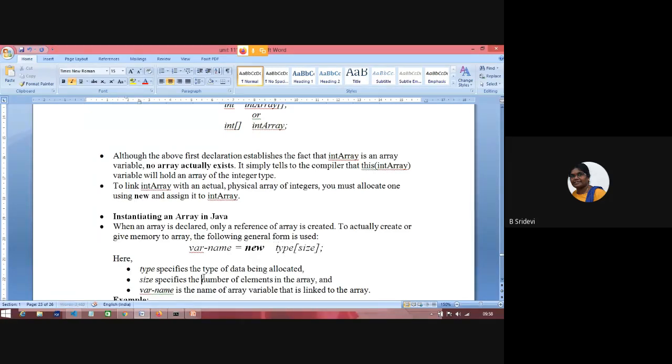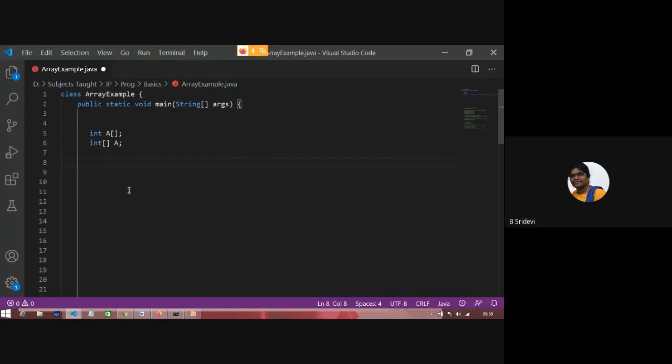Okay. As a second step, what have you done here? The array name is a, variable name is equal to new. Okay. And here the data type again, and here you have to specify the size of the array. It's your wish, a fixed size. Okay. So this is a two-step process. Clear? First one is the reference, second one is the physical array.